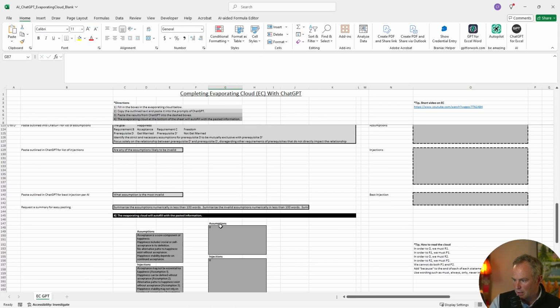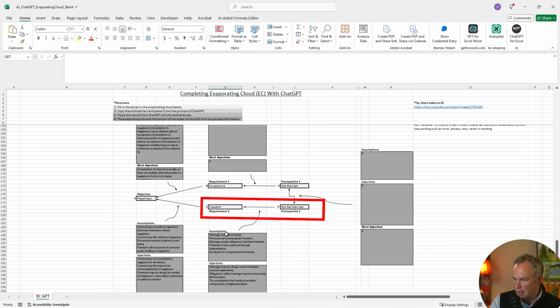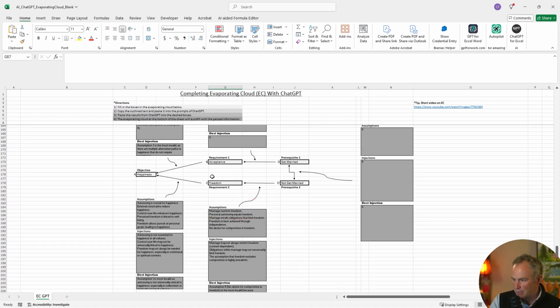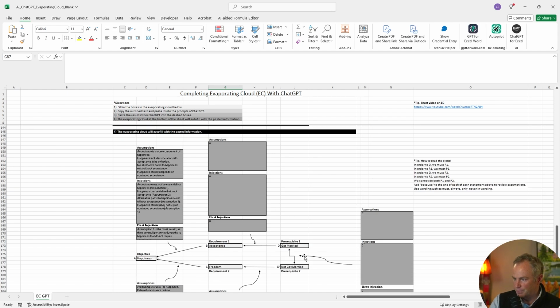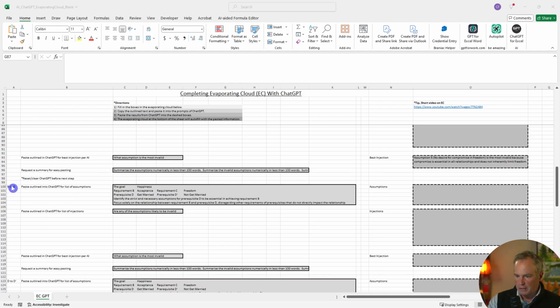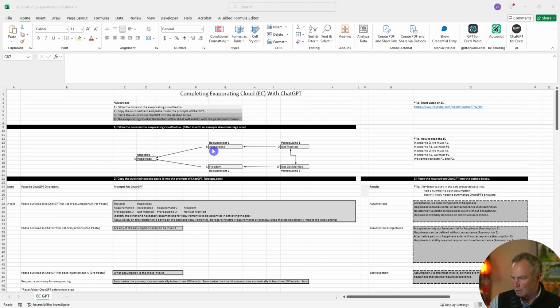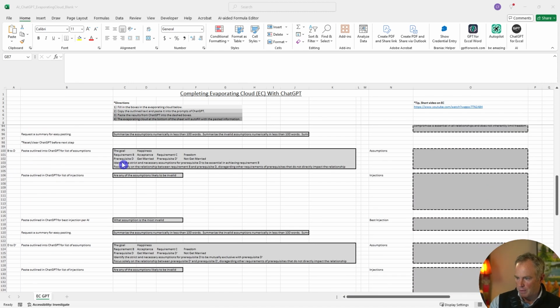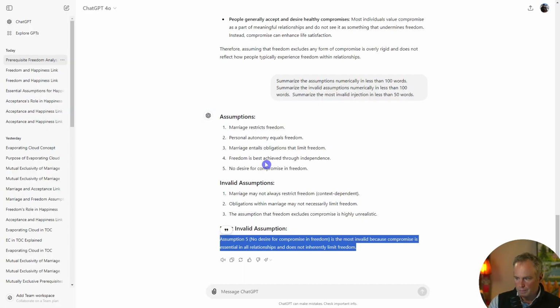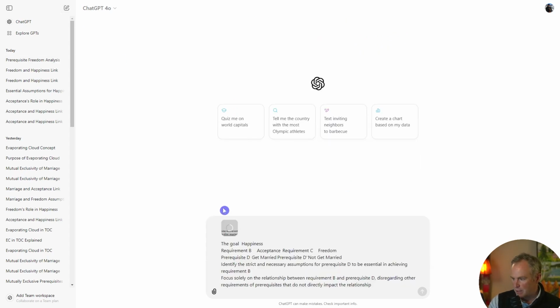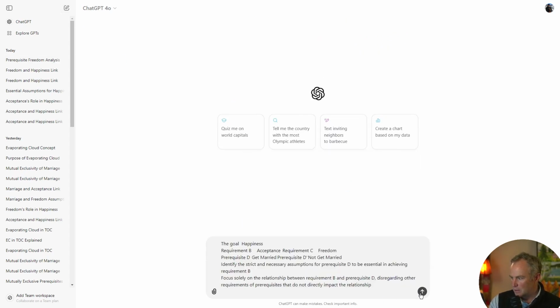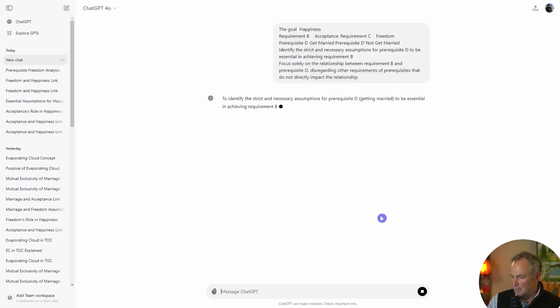And again, that's going to fill out the next leg of the evaporating cloud between C and D. Now let's look at leg B and D. B to D. In order to have acceptance, we must get married. Same process as before. Copy. Clear out ChatGPT from the last leg. Paste that in there. Get rid of the JPEG. Let ChatGPT do its work.